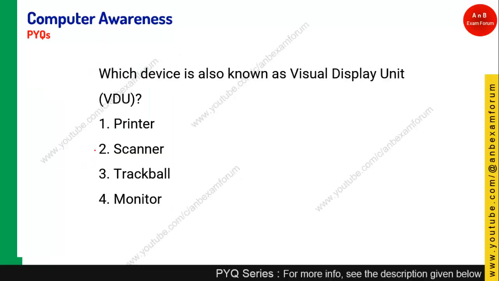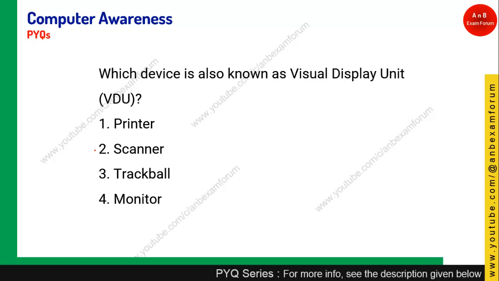The next question is, which device is also known as visual display unit, VDU? Visual display unit is basically an output device. It comes from computer basics, from the chapter on input output devices. As you know, a scanner is an input device, so you can ignore it.